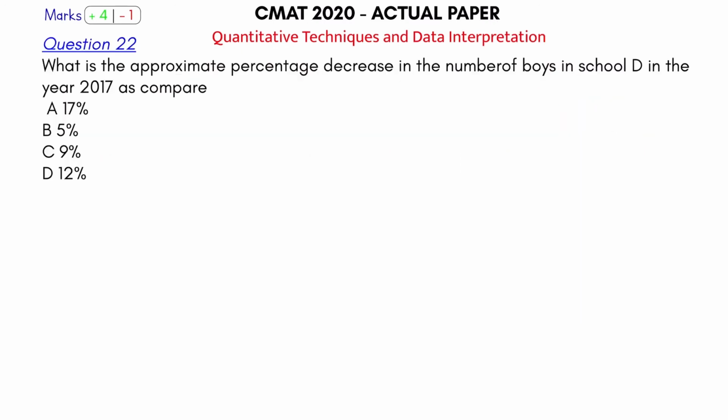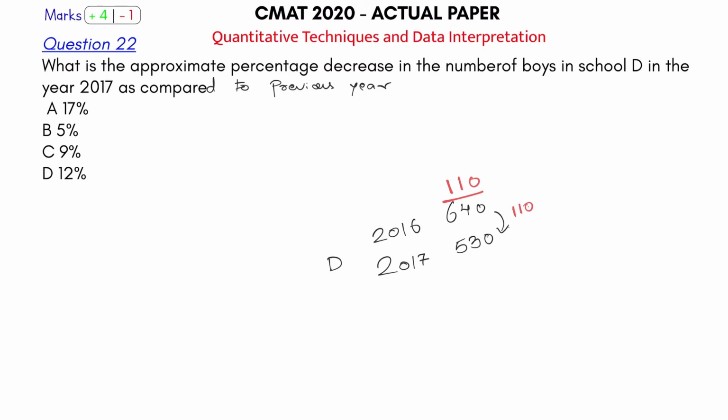They asked me the percentage decrease. 640 became 530. What is the decrease here? The decrease is 70 plus 40, 110. 110 is decreased over what? We had studied a lot in percentage: percentage increase, percentage decrease, positive growth, negative growth. Remember the story of Patanjali? If someone doesn't know what percentage increase and decrease is, go to our YouTube channel and watch the CMAT course.